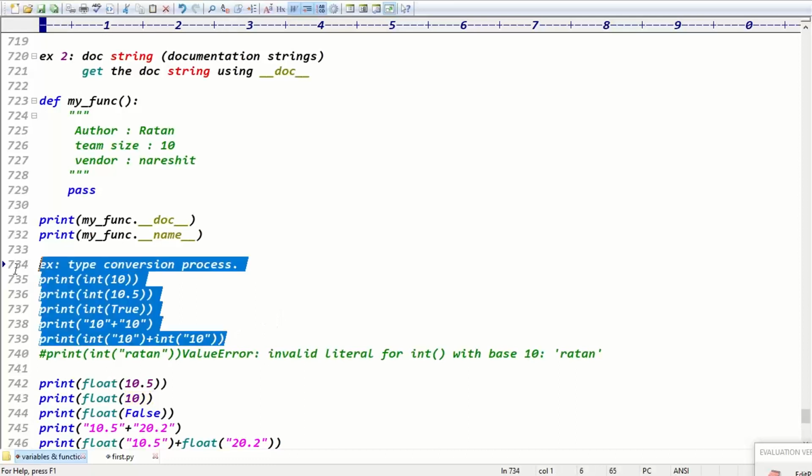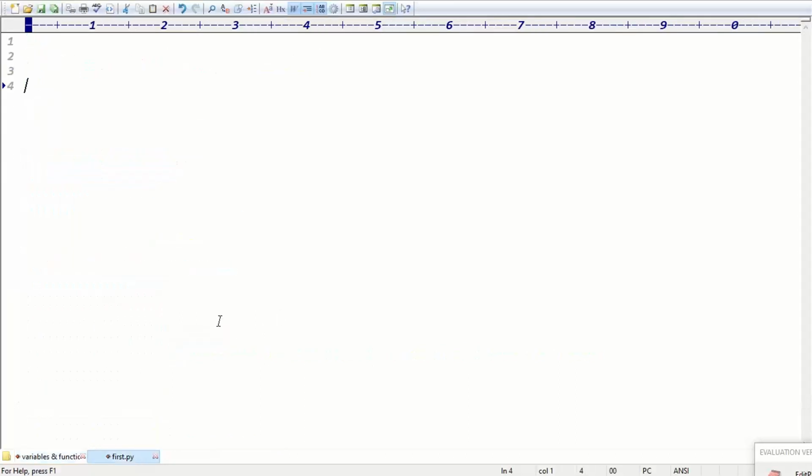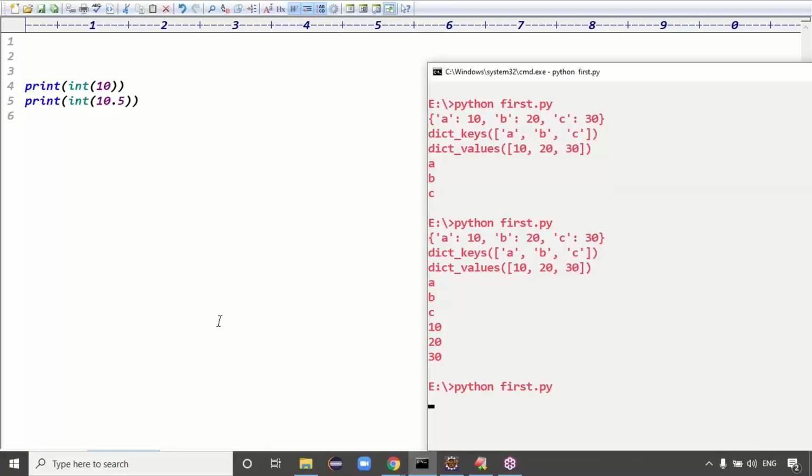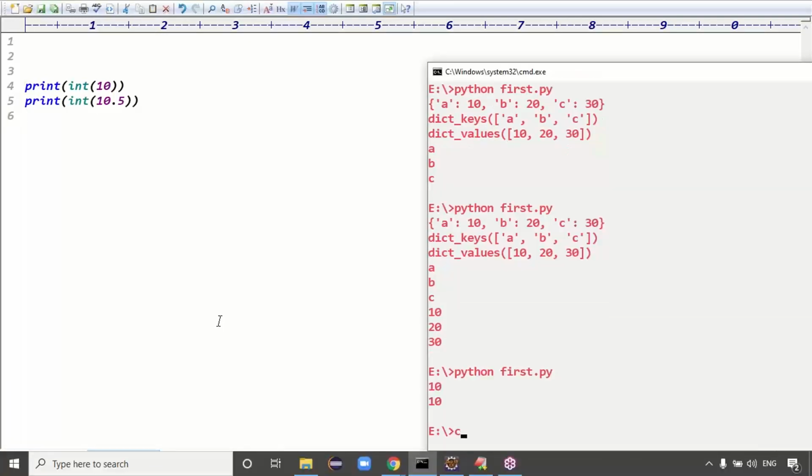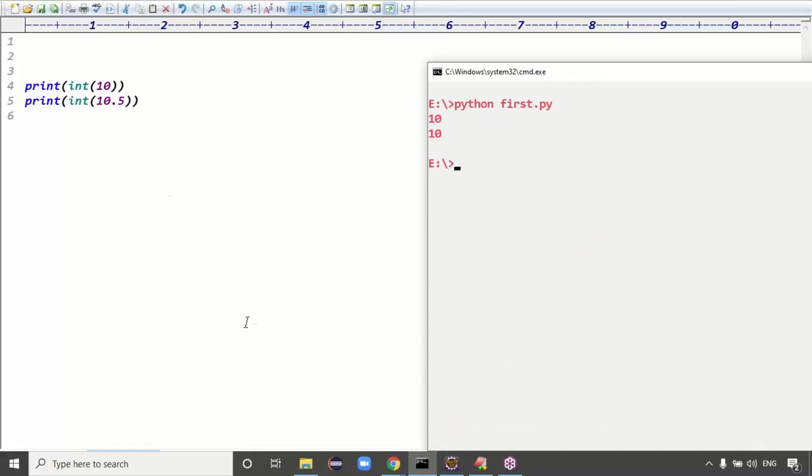So here, yeah, type conversion process, guys. I'm converting print of int of 10. Int of 10 means what happened, guys? 10 is anyhow an integer value. You are converting integer to integer type only, right? It's fine, guys. But 10.5 is a float value. I'm converting into which format here? Integer format, right? Yeah. So two lines, we got the output is what? 10 and 10, right? Exactly.